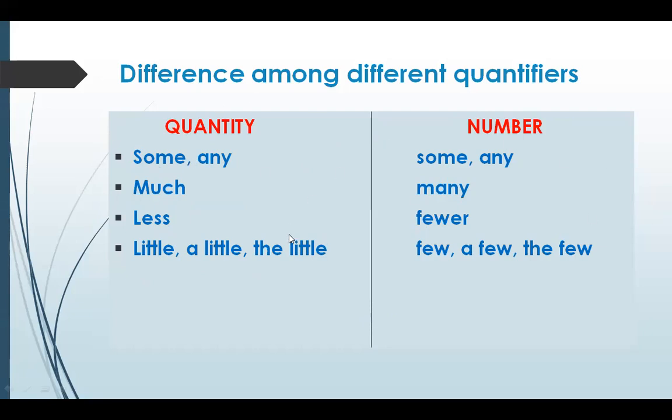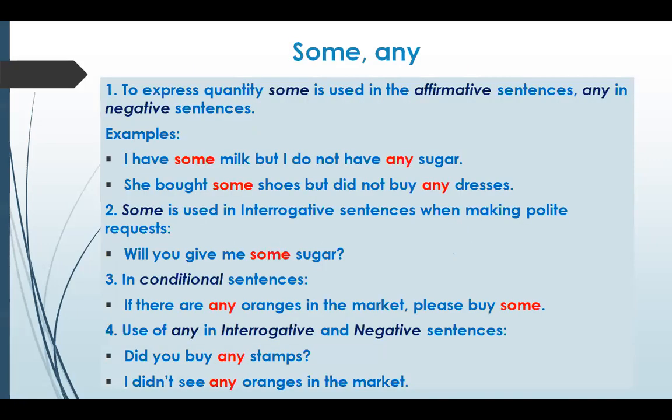and number. So the things which cannot be counted, you will use the determiners with those as much, less, some, any. And where you get a countable noun, you can use many, few, the few, etc. So let's discuss some and any. To express quantity, some is used in the affirmative sentences, any is used in the negative sentences. Like, I have some milk, but I do not have any sugar. So any is used here in the negative sense, some is used in the positive sense, that is affirmative.